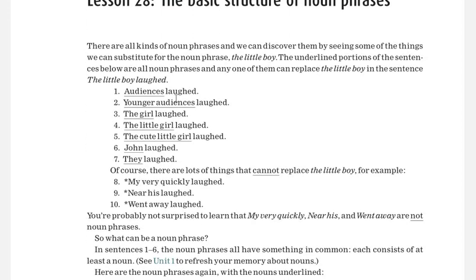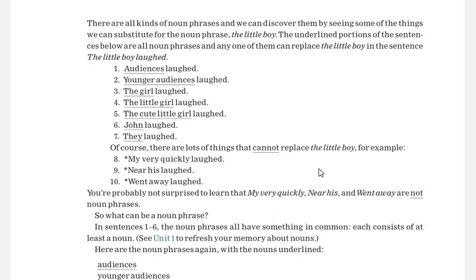All these sentences make sense, and we can use the little boy here instead of all these underlined words. But some other structures are there. My very quickly laughed, so there is no sense. Near his laughed, no sense. Went away laughed, no sense. Okay, so what is a noun phrase?